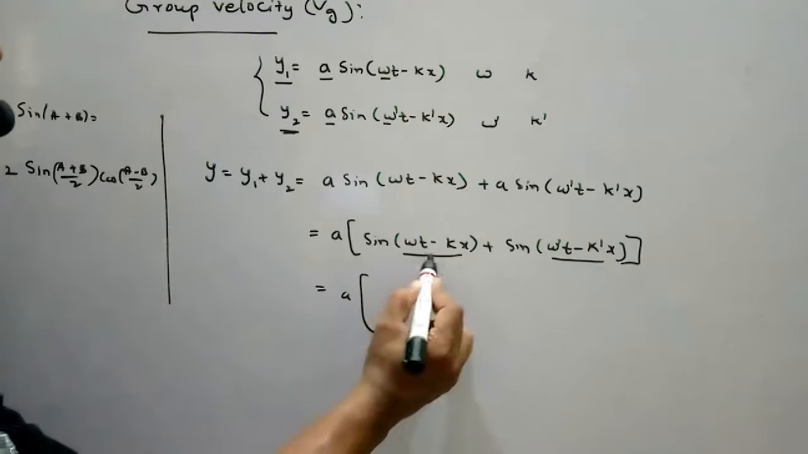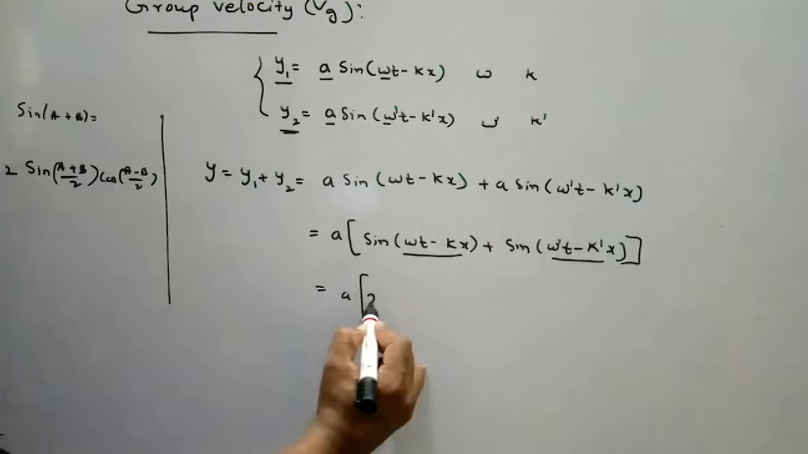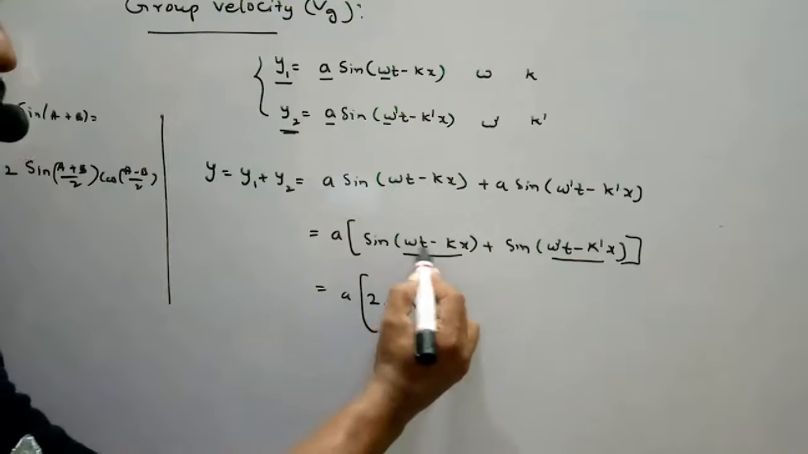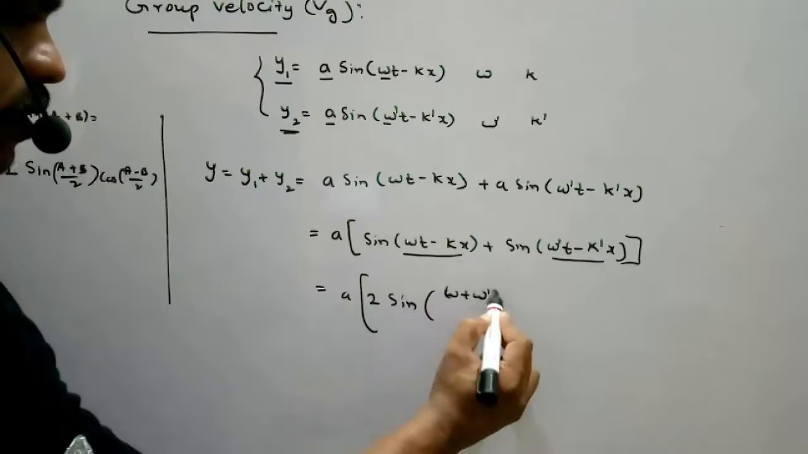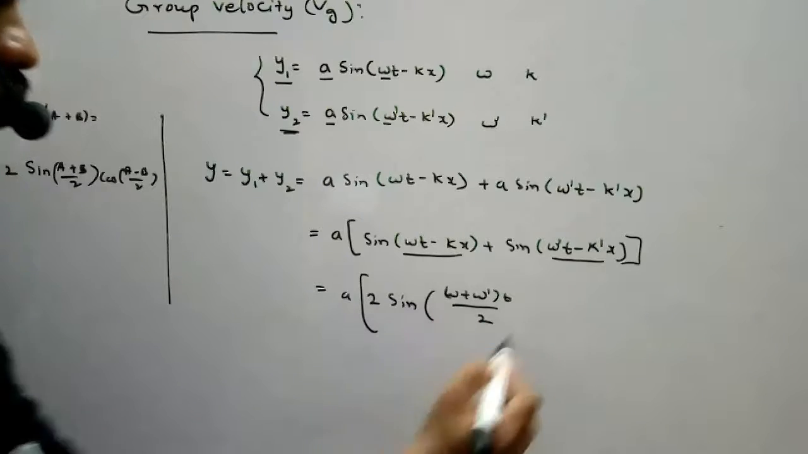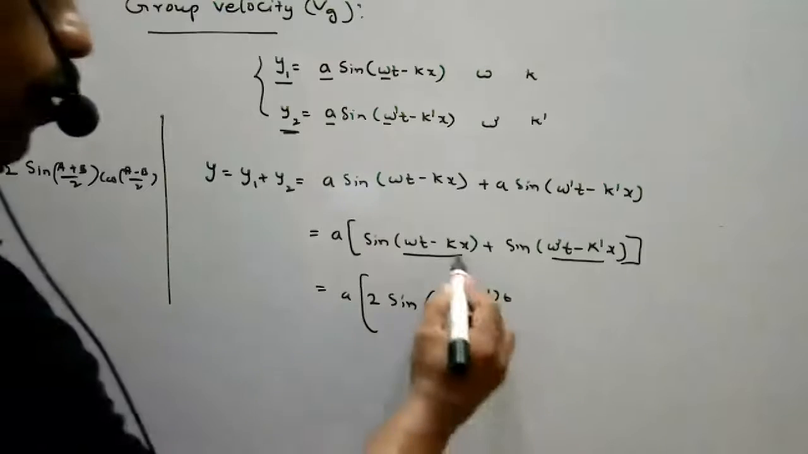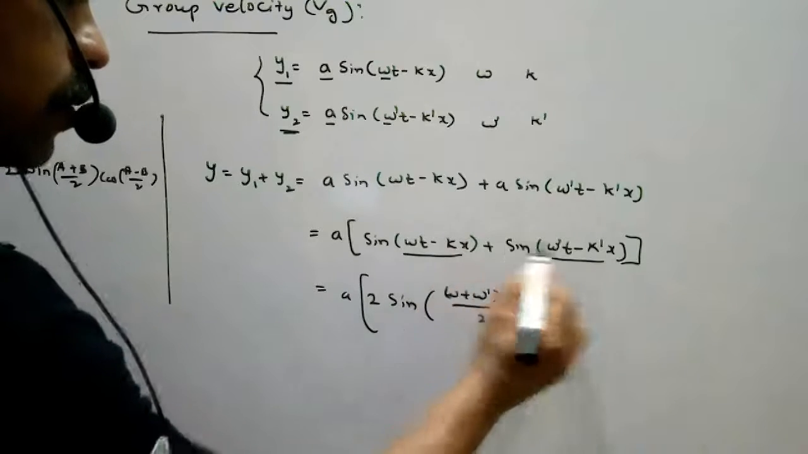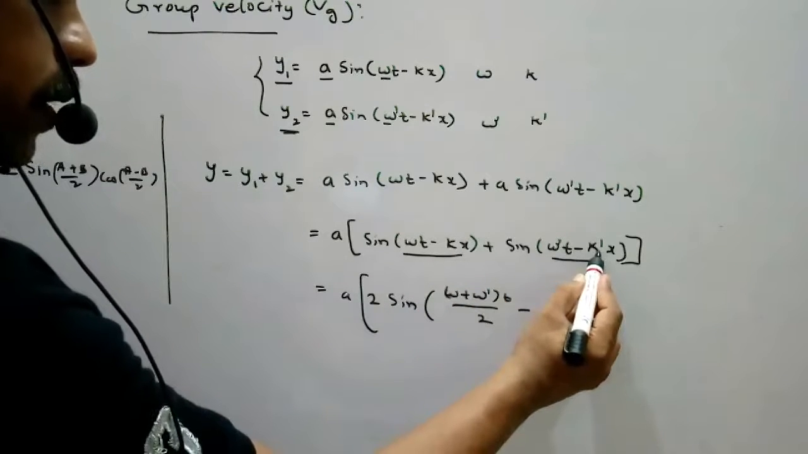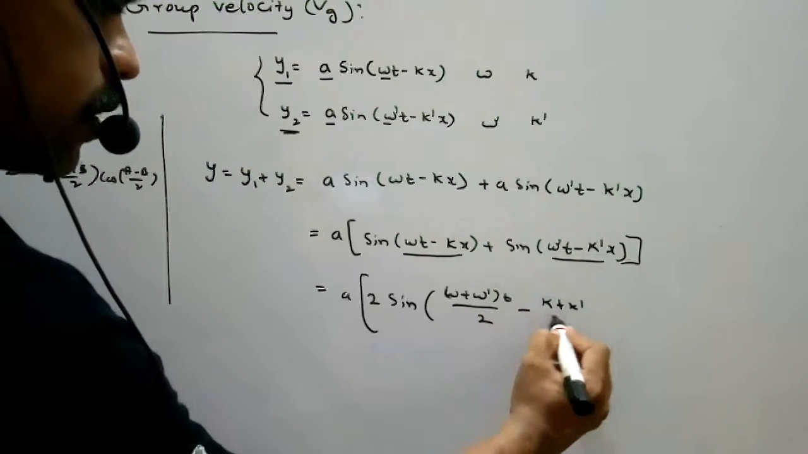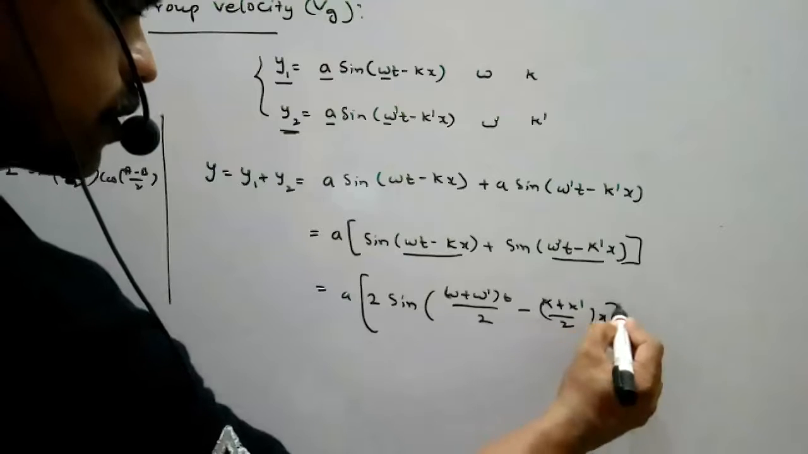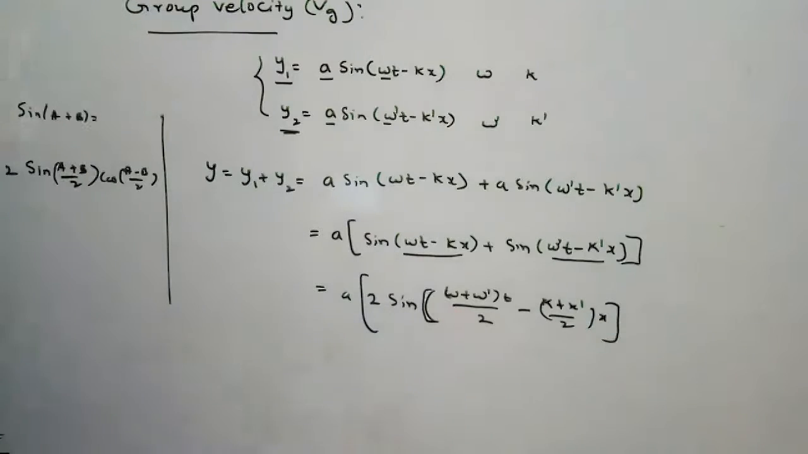Take this as a, this as b: 2 sine of (a plus b), that is omega plus omega dash, t by 2, minus kx plus minus k dash x. So we will get (k plus k dash) by 2 into x, sine of (a plus b) by 2. Next one,